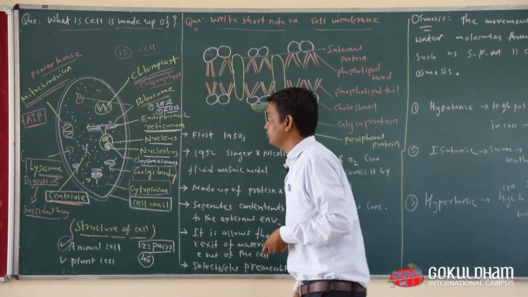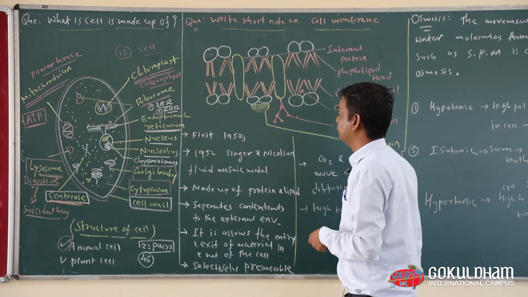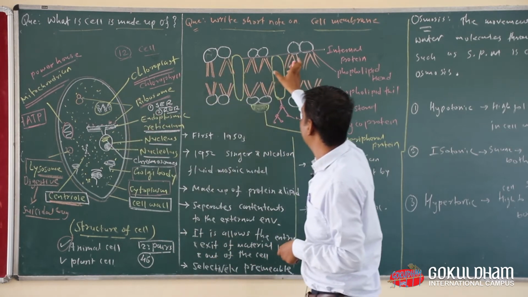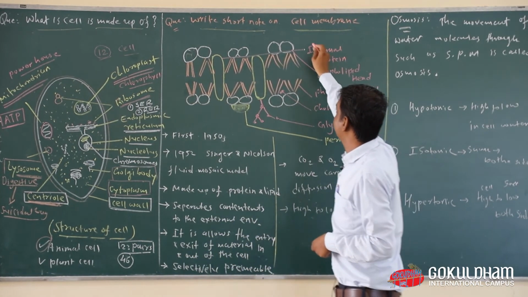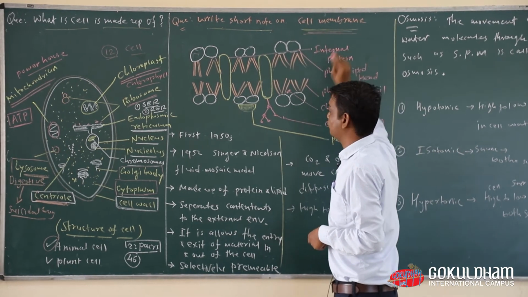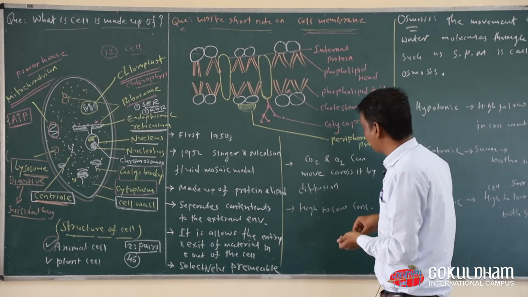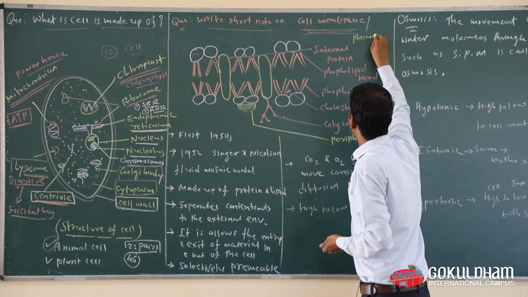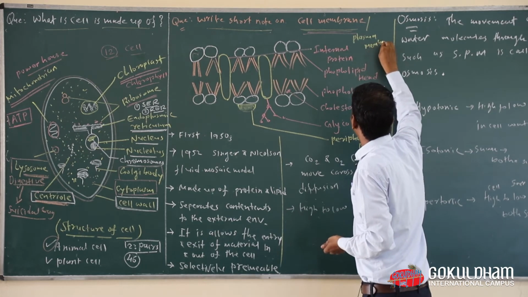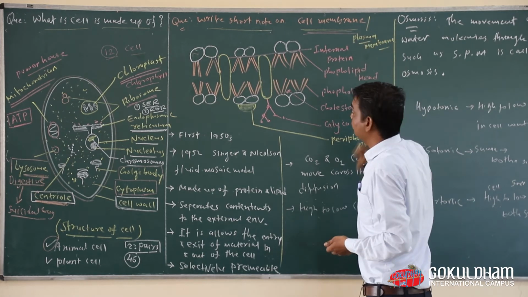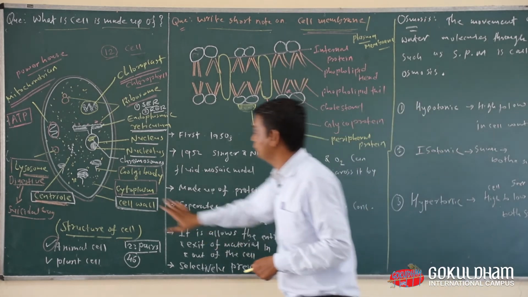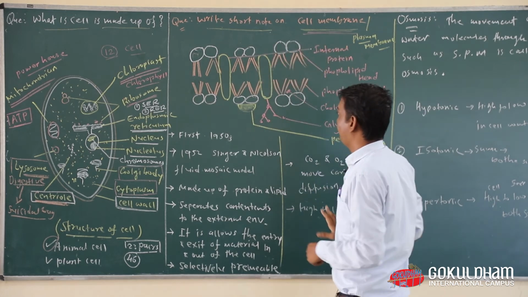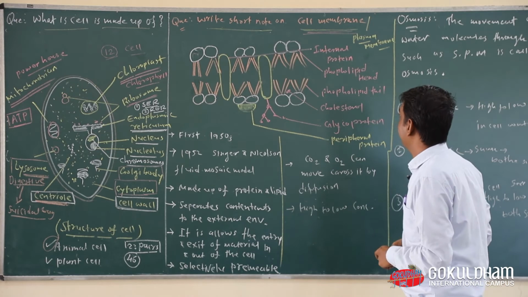Now we are going to see one of the organelles in the cell, the cell membrane. Cell membrane is also known as plasma membrane. I hope you all understood this point. Now we are going to our new point, which is the cell membrane.